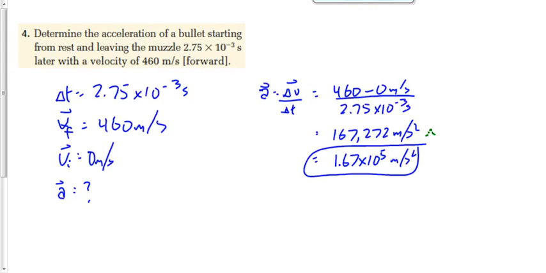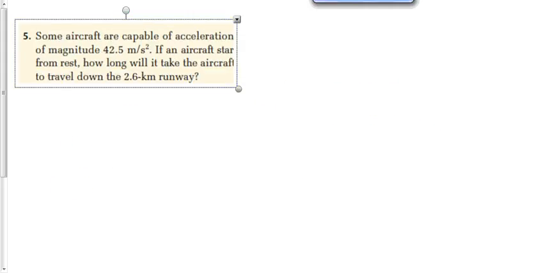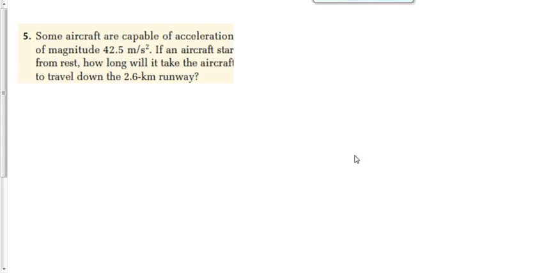All right, the next one we need to go over is question number 5. This is just some aircraft are capable of an acceleration of 42.5 meters per second squared. Remember yesterday we talked a little bit about G-force. You guys remember what 1G was? Basically, you feel as heavy as you really are. 2Gs is you feel twice as heavy as you really are. If you were experiencing an acceleration of 42.5 meters per second squared, roughly how many Gs would that be? How many times heavier would you feel than you really are?